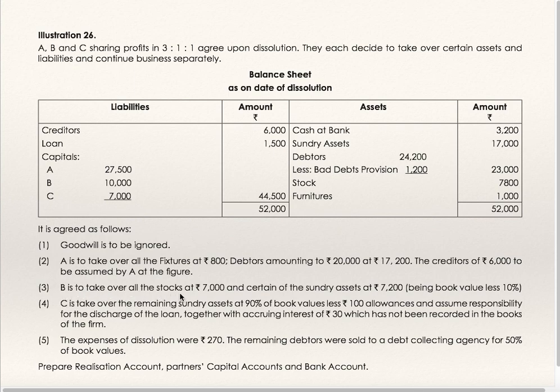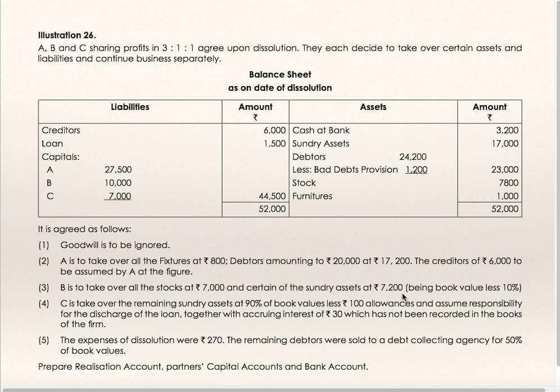B is to take over all stock at 7,000 and certain of the sundry assets at 7,200. Sundry assets are 17,000. Out of that, he is taking certain assets at 7,200 being book value less 10%.